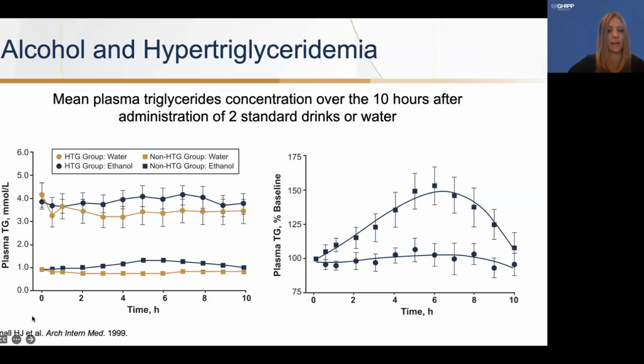Interestingly, patients with a known history of hypertriglyceridemia only had a 3% increase in their triglycerides after alcohol consumption, whereas patients who did not have hypertriglyceridemia at baseline had a significant increase, as you can see on the right, up to 53%, peaking at the 6-hour mark. So again, the timing of checking our labs in our patients is impacted by when they have consumed.